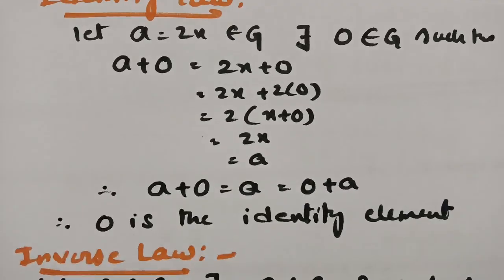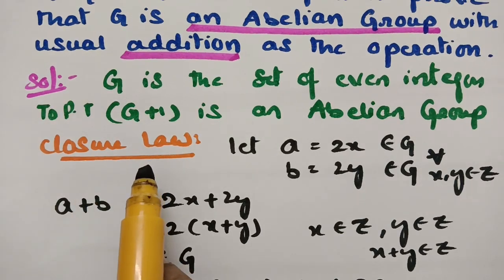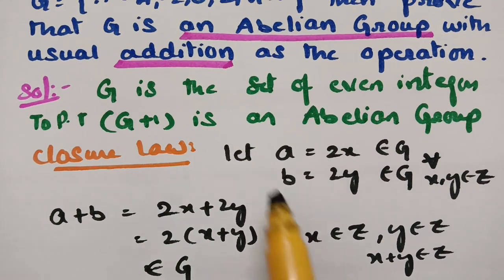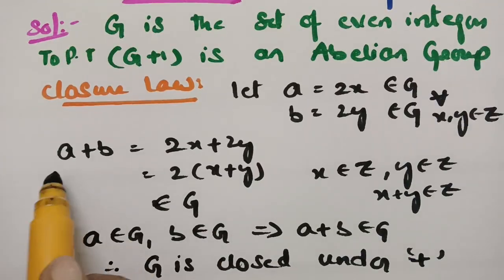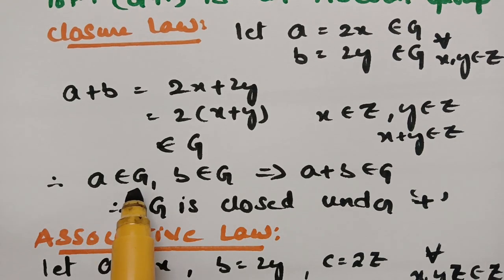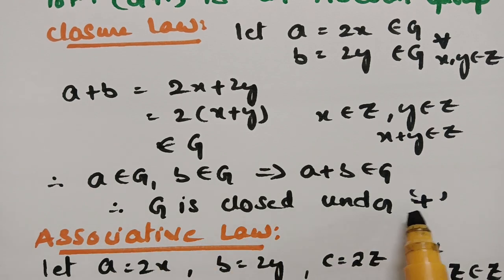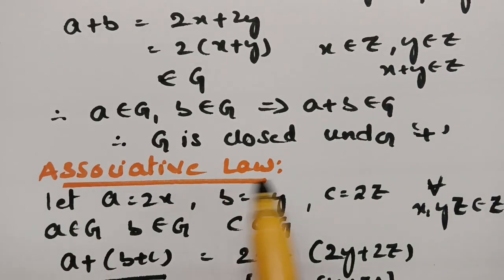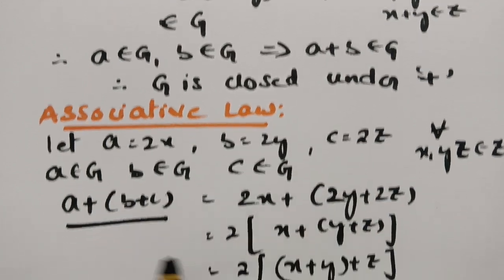So let me explain once again. See here, the first thing is we have to show the closure law. In order to show the closure law, we have to take two elements of the form of even elements, that is a plus b, which is again an even element, which belongs to G. Here a belongs to G, b belongs to G, implies a plus b belongs to G, and therefore G is closed under addition.